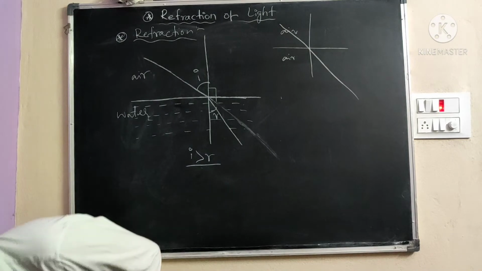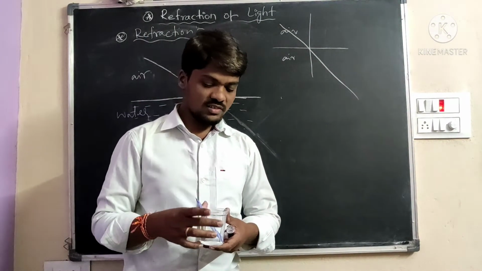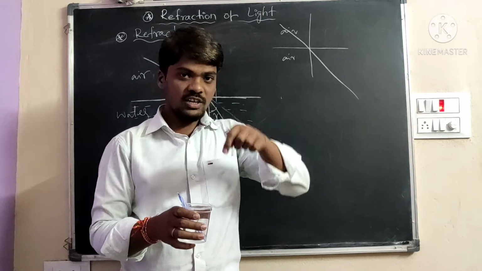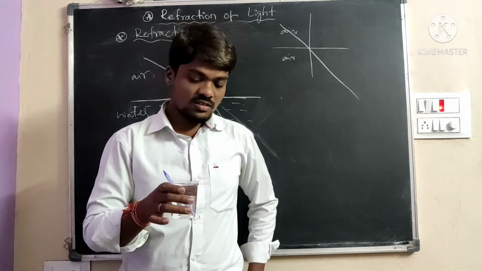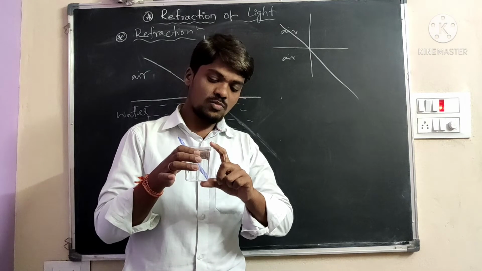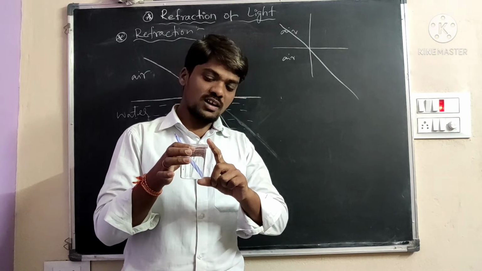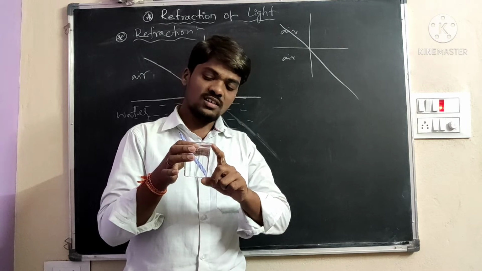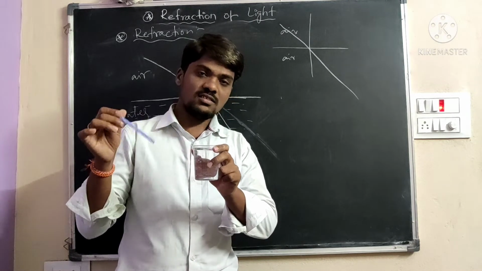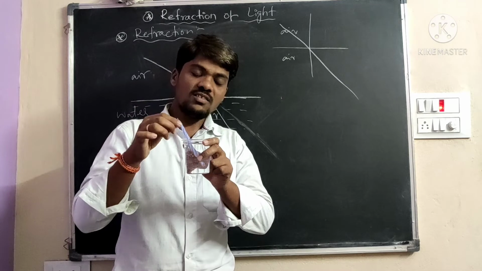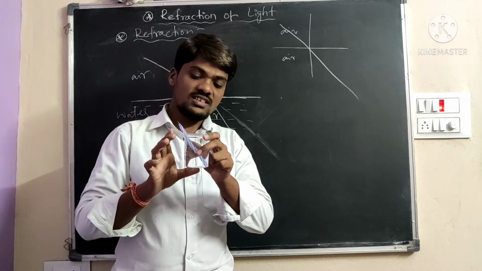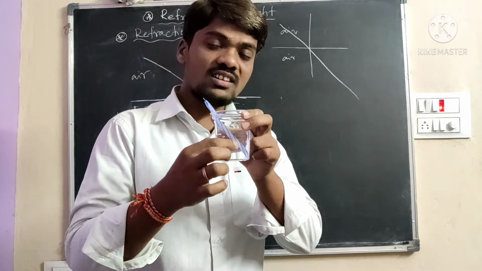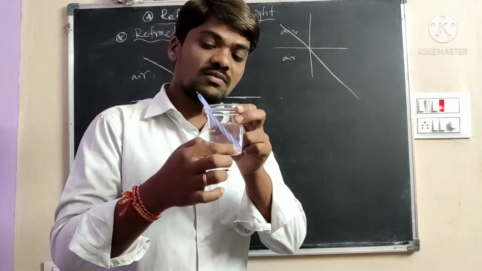This is the water medium. This is the surface. The upper is the air medium and the lower is the water medium. This is one example. This is a glass or plastic tumbler. I will put some water inside. When the pen is dipped in the water, it is observed that the part inside the water deviates.